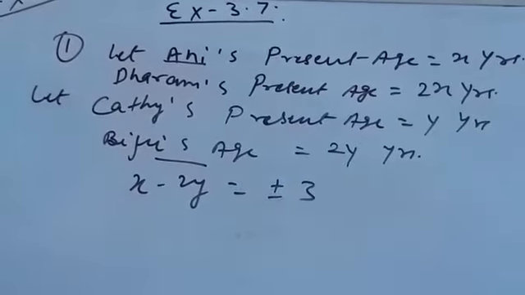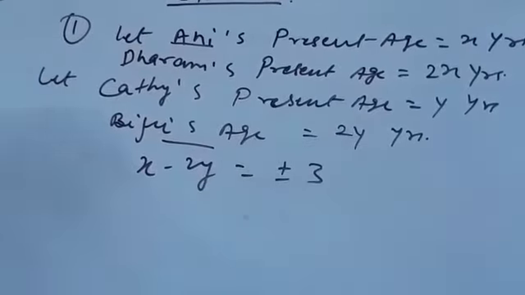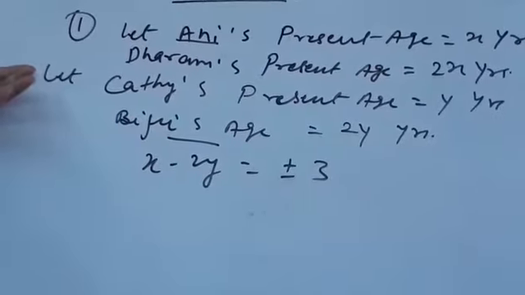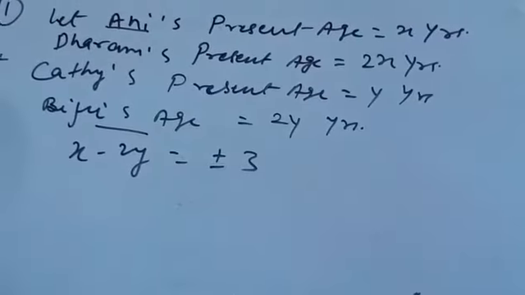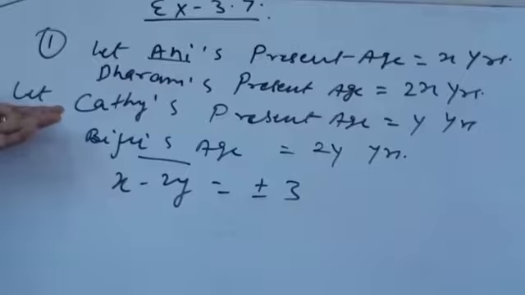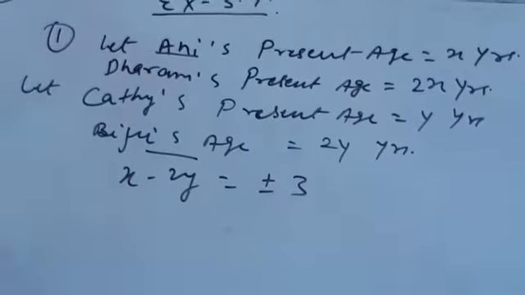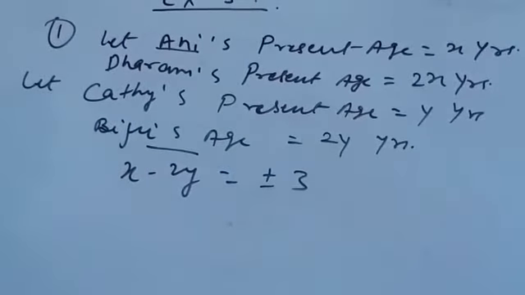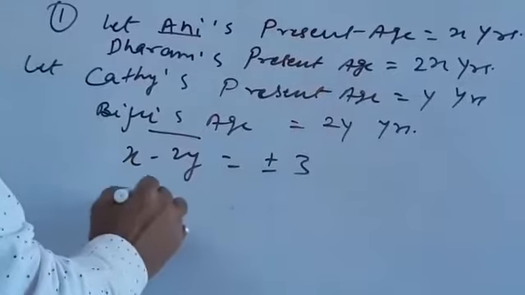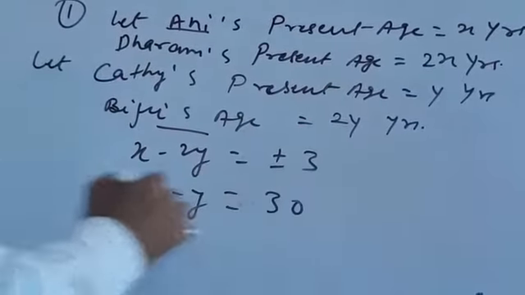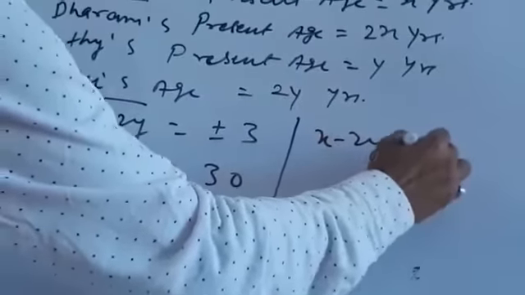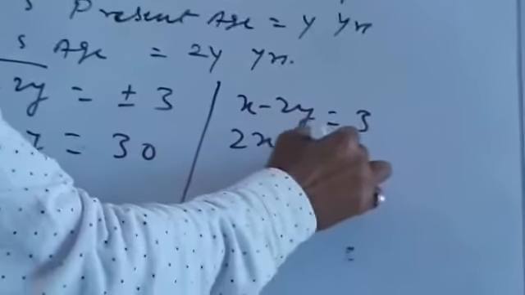And the next is the ages of Kathy and Dharam. Dharam is the father of Kathy, so it's very clear that the father definitely would be bigger. Kathy is the sister of Biju, and Dharam is the father, so the next condition is very clearly given: the ages of Kathy and Dharam differ by 30 years. So Dharam's age is 2x, so 2x minus y equals 30. How to deal with these two conditions? Once you have x minus 2y equals 3 and 2x minus y equals 30, solve and find the value of x and y.